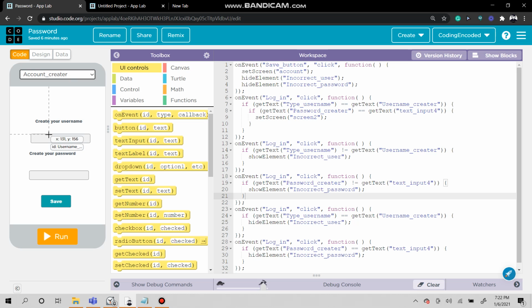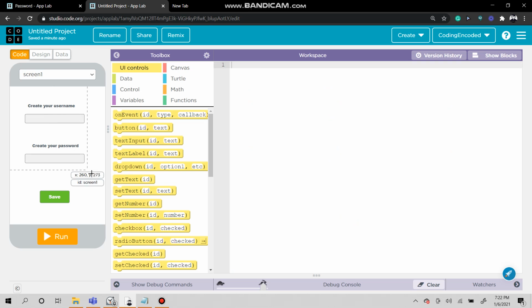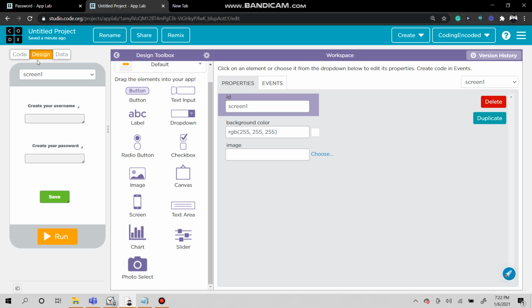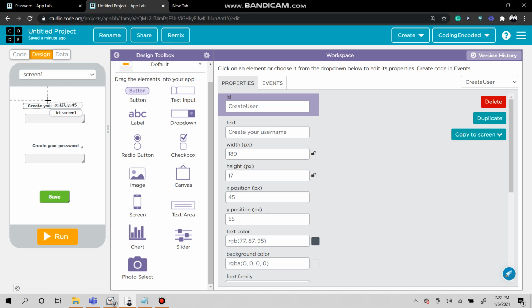Okay, now this is the code. I'll be very fast on this tutorial and you will be learning about if statements and hiding and showing elements. Now let's start, shall we? Alright, let's go to here. To save time, I just did all the design, and I'll give you a quick walkthrough on it. Pause anytime if you need to catch up with me. If not, you can just continue.